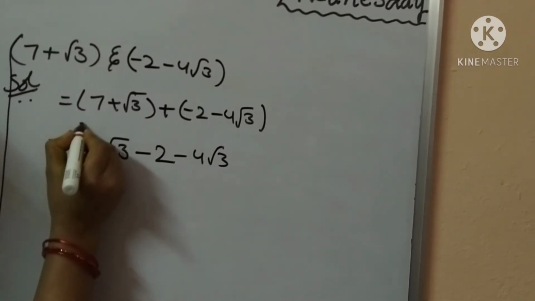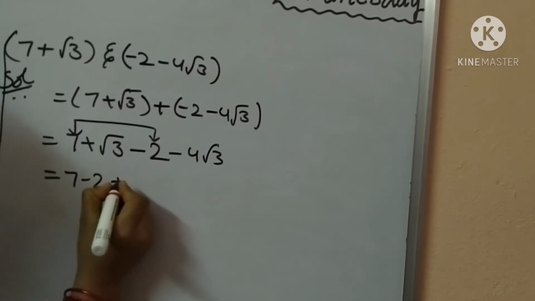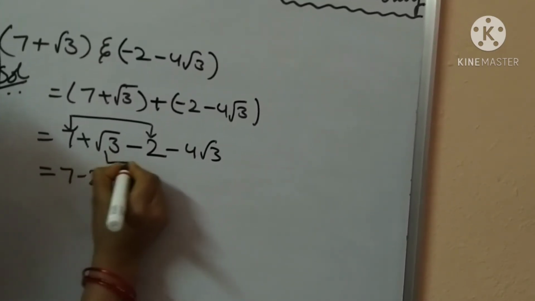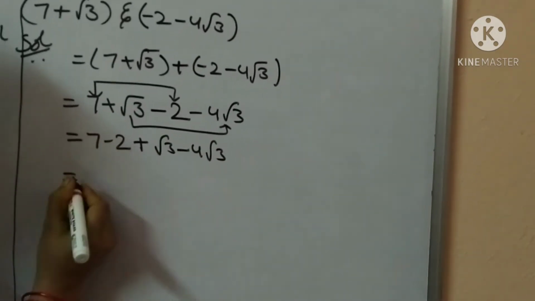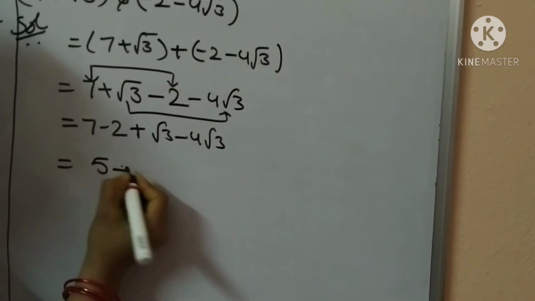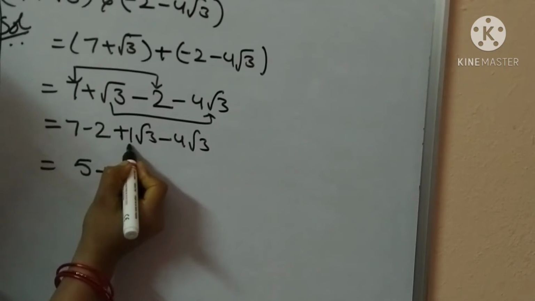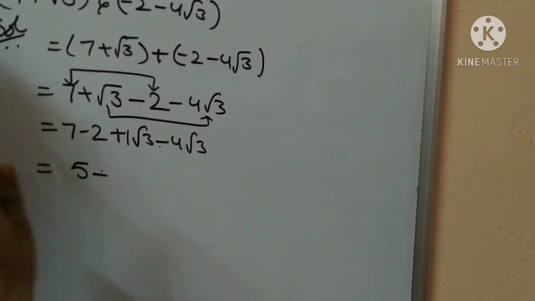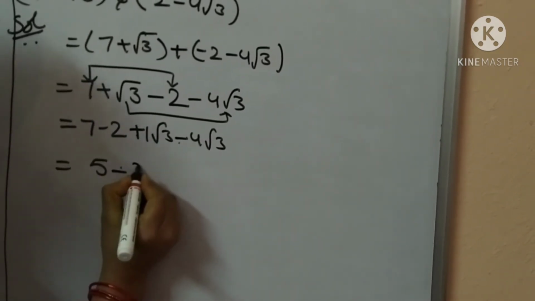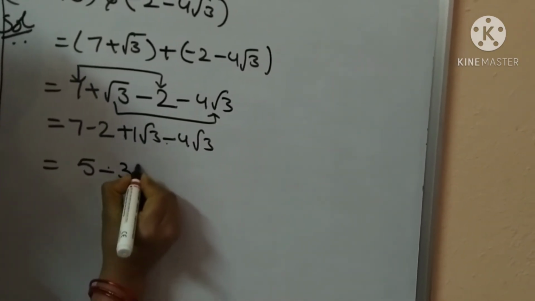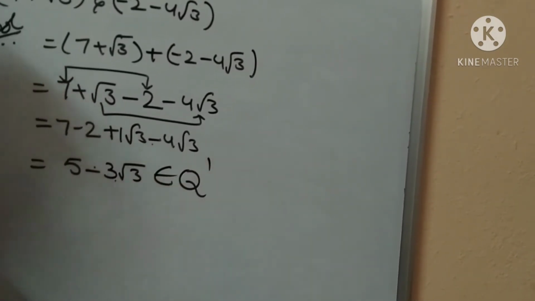So here first we will write the single terms, rational numbers. 7 minus 2, plus root 3 side by side write minus 4 root 3. Okay children, 7 minus 2 is 5. Here the coefficient is not written, it is 1. 1 root 3 minus 4 root 3, that is 4 root 3 minus 1 root 3. Remaining how many is there? 3. So we should write here 3 root 3. So it belongs to irrational number.